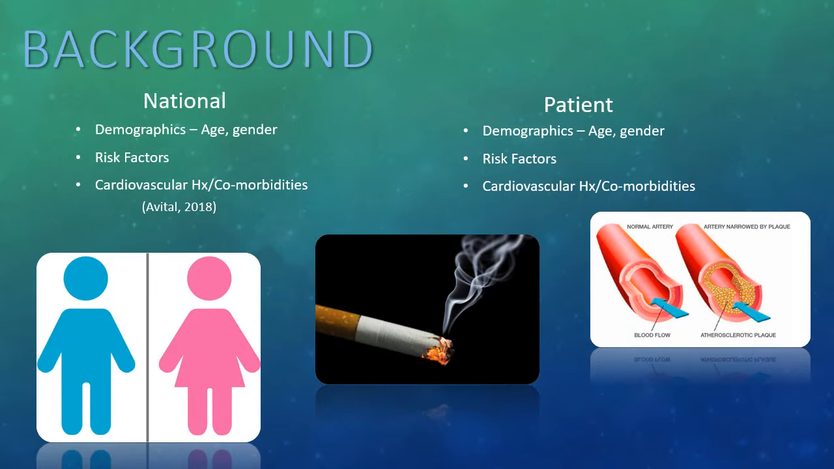The national demographics for NSTEMIs include the ages between 69 and 84 and female gender. Modifiable and non-modifiable risk factors include currently smoking, a sedentary lifestyle, obesity, cardiovascular disease, diabetes, hypertension, hyperlipidemia, a cardiovascular accident, and a family history of cardiovascular disease. Other comorbidities that put patients at risk include myocardial infarction, coronary artery bypass graft, congestive heart failure, coronary artery disease,